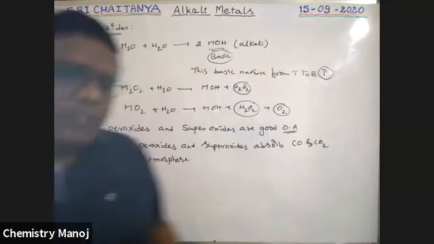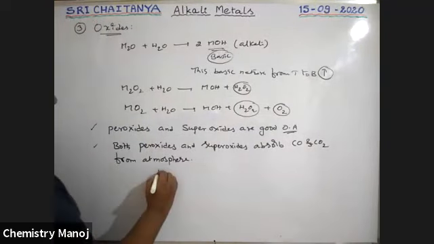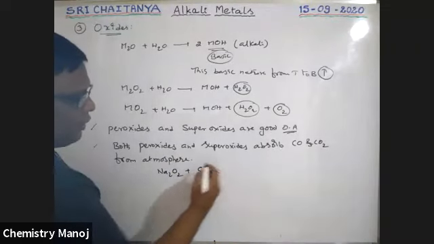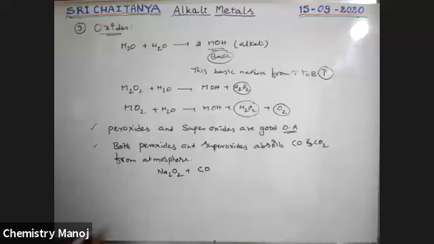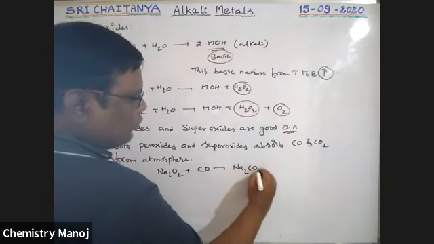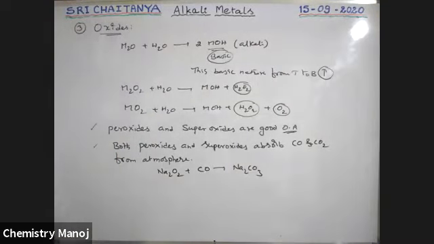See here what happens. Na2O2, sodium peroxide, when it reacts with carbon monoxide from the atmosphere, gives Na2CO3, sodium carbonate, as the product.